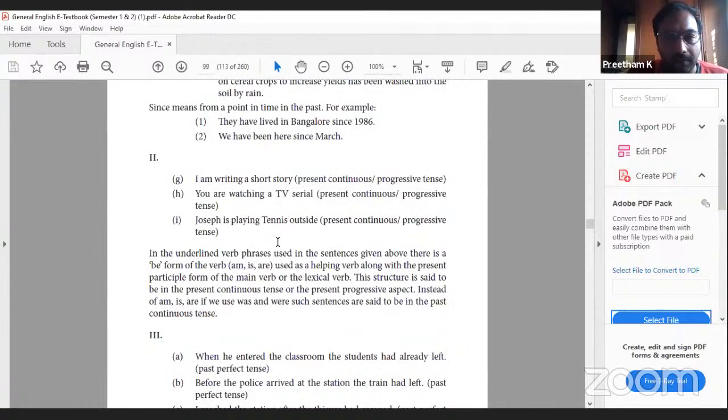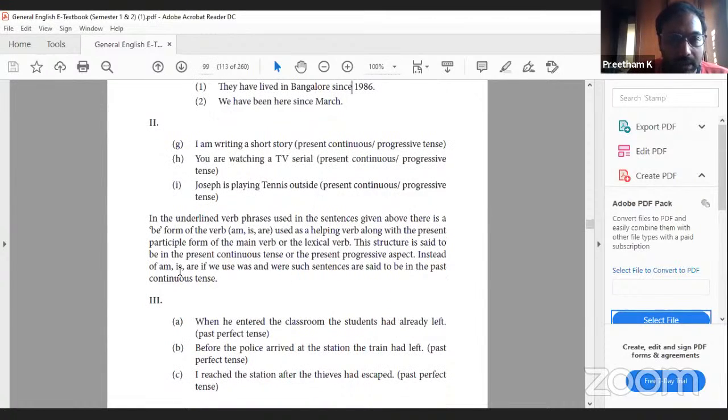I am writing a short story. These are all present continuous or progressive. Continuous or progressive both mean the same. You are watching a TV serial. It means what is happening at the present moment. Joseph is playing tennis outside. In the underlined verb phrases used in the sentences given above, there is a be form of the verb, am, is, are, used as a helping verb along with the present participle form of the main verb or the lexical verb. The structure is said to be in the present continuous tense or the present progressive aspect. Instead of am, is, are, if we use was and were, such sentences are said to be in past continuous tense.